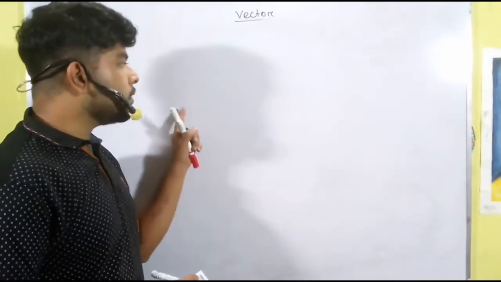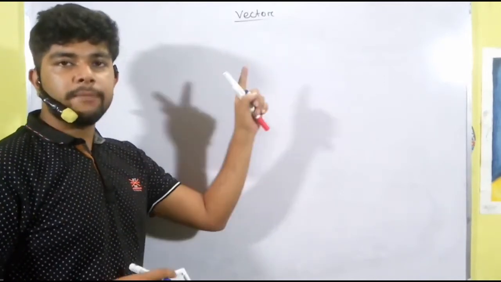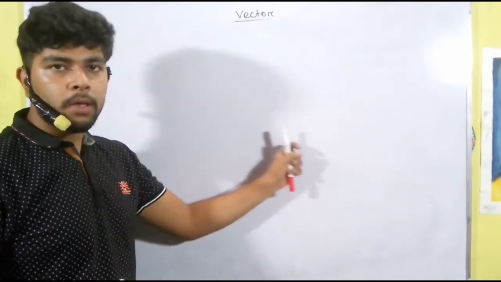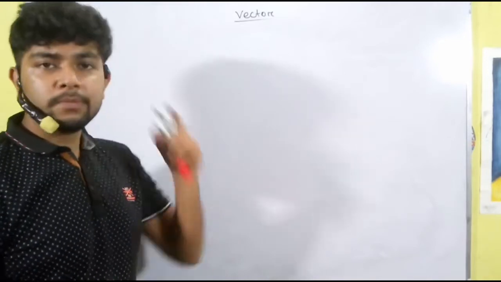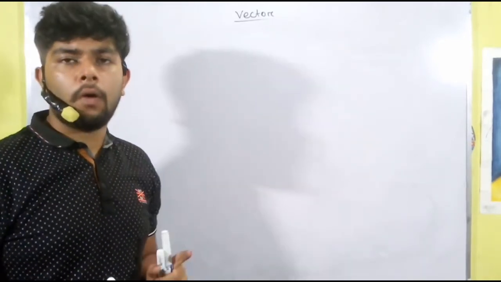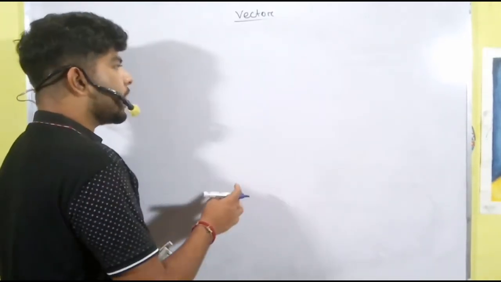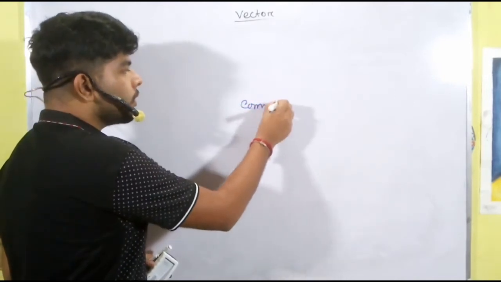So it is very important that A plus B vector is equal to B plus A vector. This is called the commutative law. Vector addition follows the commutative law.